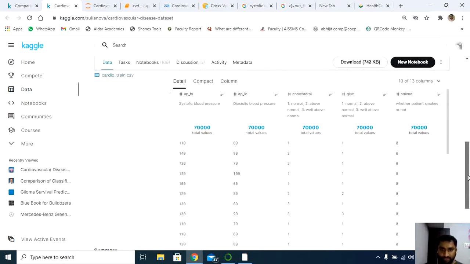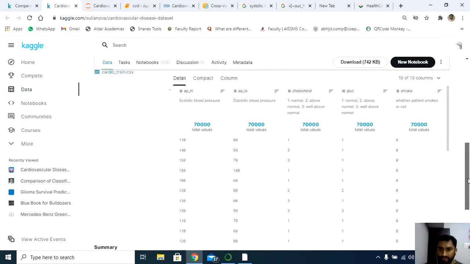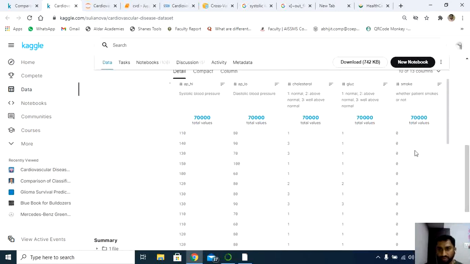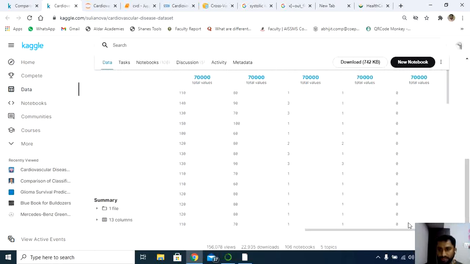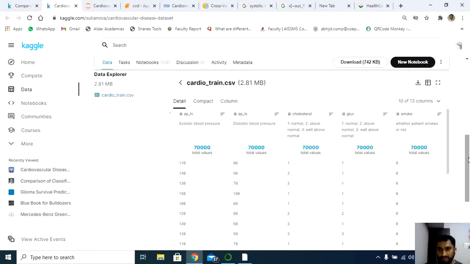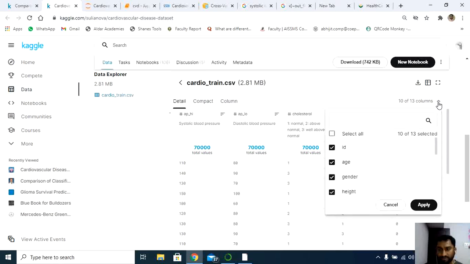Glucose values we have 1, 2, 3. Glucose is also normal, above normal, well above normal, 1, 2, 3 here. Smoke: 0 for no and 1 for yes here. Now next, similarly, we have the y values. The y value is nothing but the predicted data here. You can see the y value. Cardio is nothing but the y value.